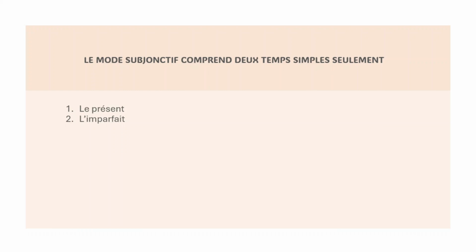In case you don't get it, le mode subjonctif comprend deux temps simples seulement: le présent, l'imparfait. So it only has this part.